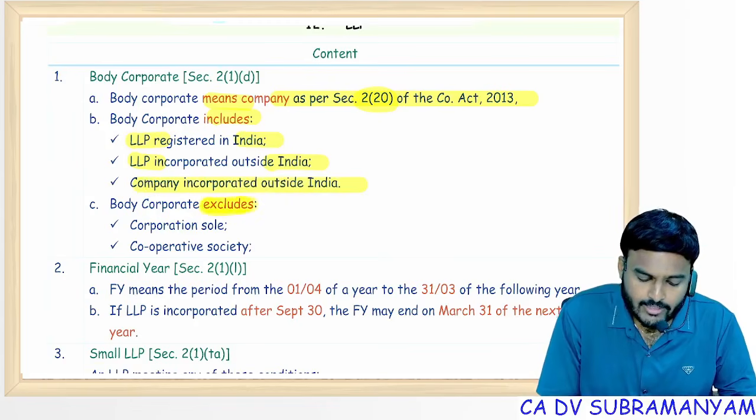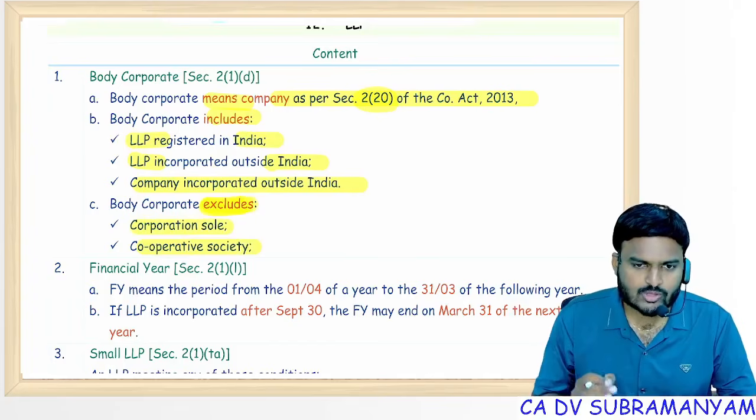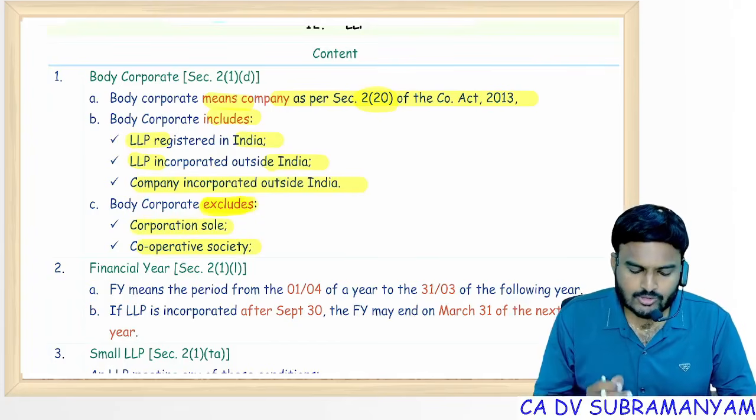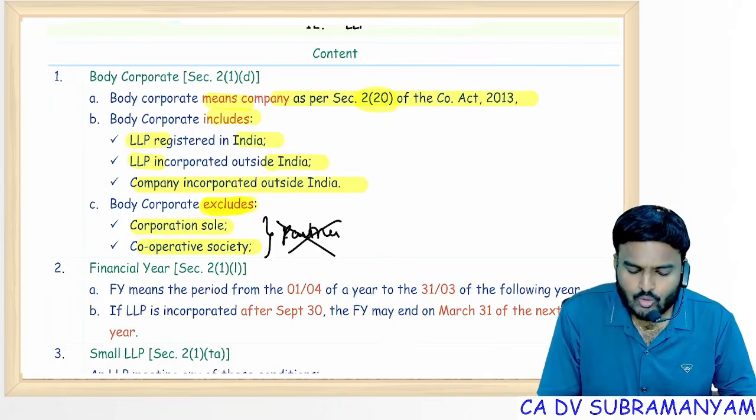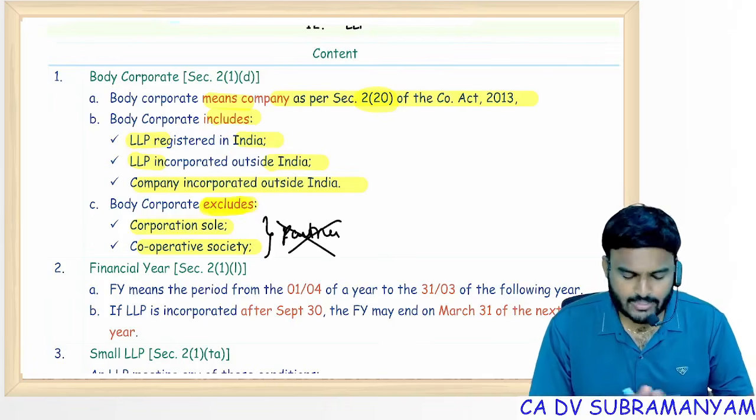But body corporate excludes, remember, two: corporation sole and cooperative societies. That means, can these people become partners of LLP? No. They cannot become partners of LLP.